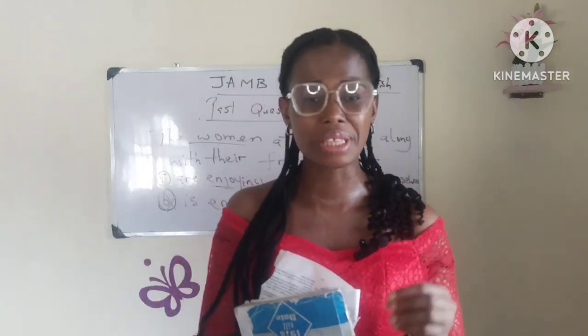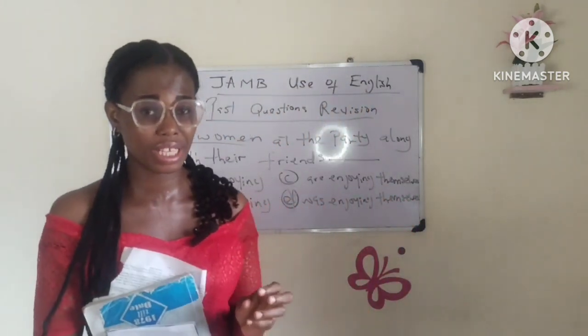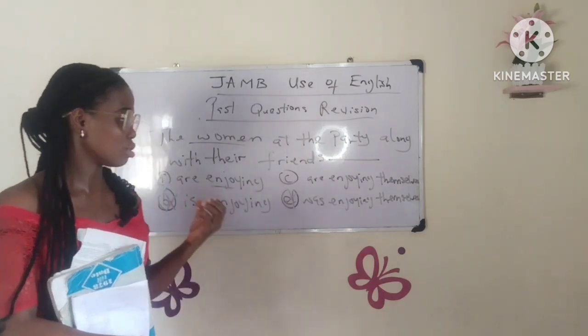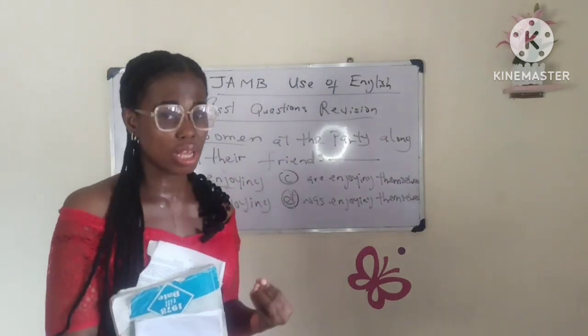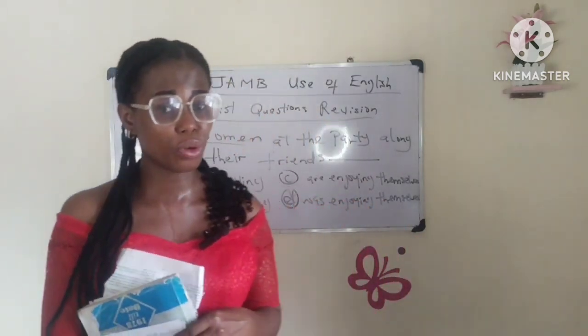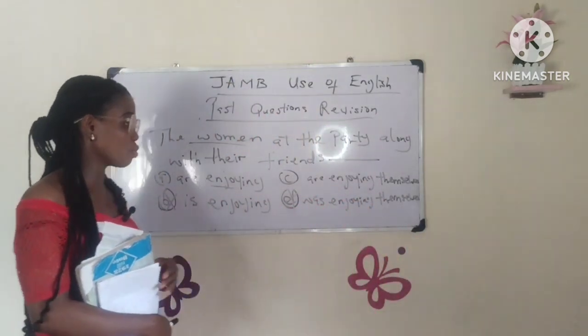Borrow has to go with an object. You have to borrow something. Borrow has to go with an object. So transitive verbs are those verbs that must go with an object, and enjoy is one of those verbs that must go with an object.